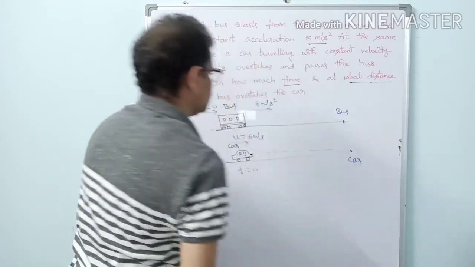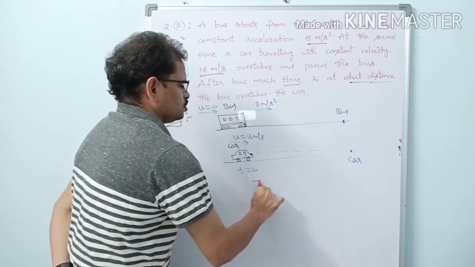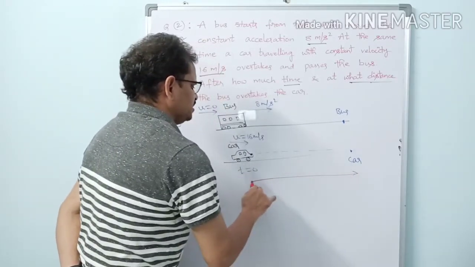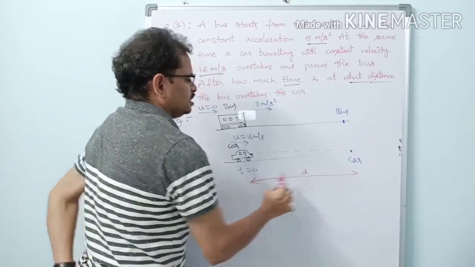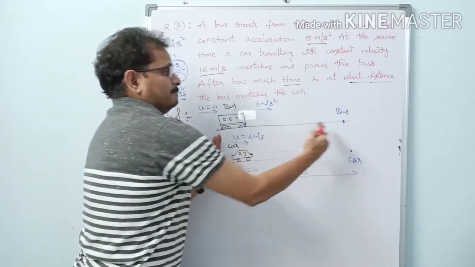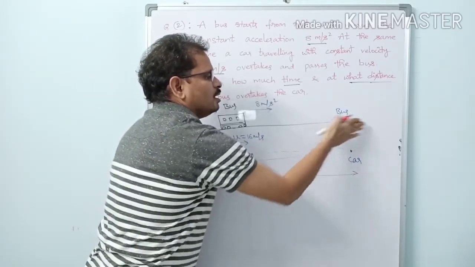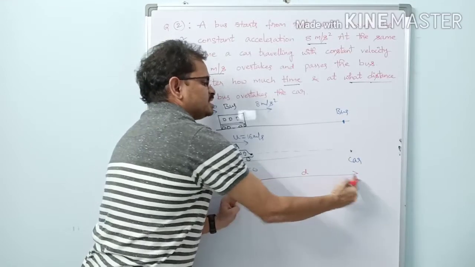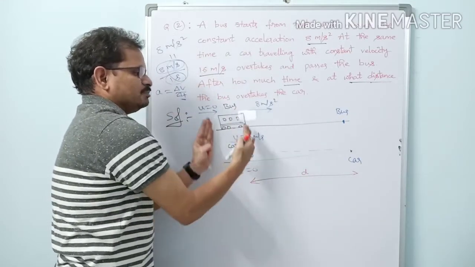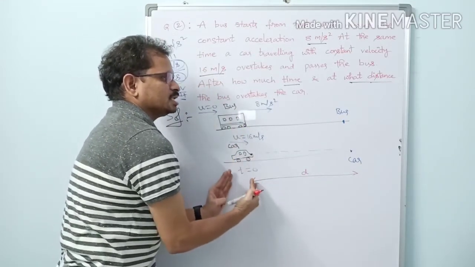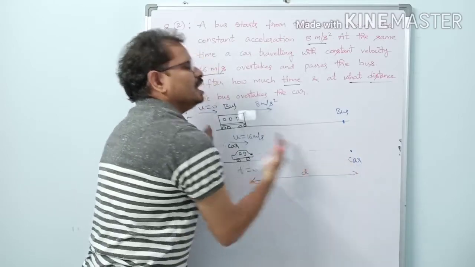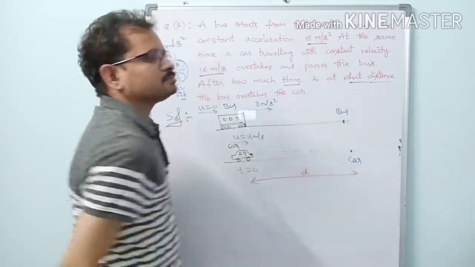Let us suppose that after traveling a distance d from this initial position, the bus meets the car and crosses it. After traveling some distance d, let the bus overtake the car.